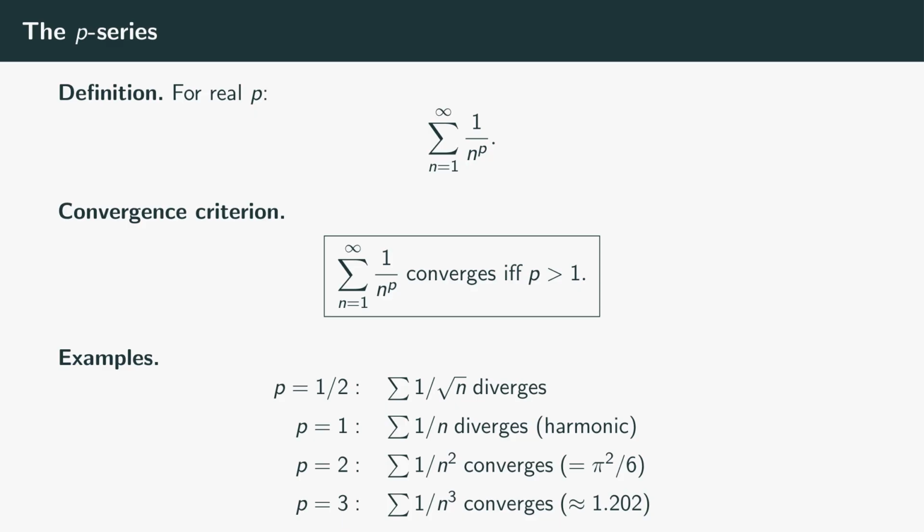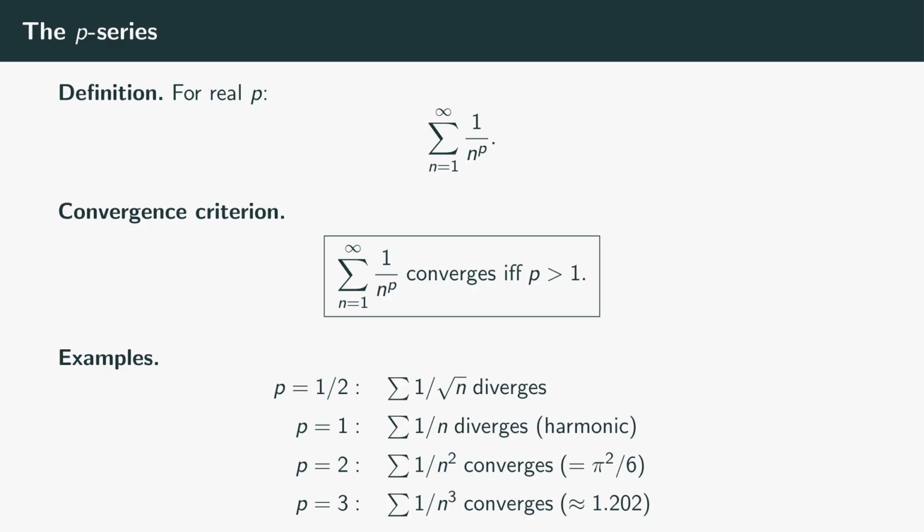The threshold is exactly the borderline rate of decay. Terms of size 1 over n don't shrink fast enough for convergence. Terms of size 1 over n to the 1 plus epsilon for any positive epsilon do. The harmonic series sits exactly on the dividing line and falls to the wrong side.